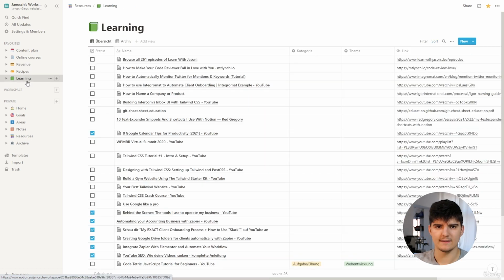Next up, we have my learning database. This is again really simple because I don't have the time to maintain a lot of database properties and all that kind of stuff. So it's basically just what I want to learn and then whether I've gotten the time to take a look at it or not. That's how I manage all the things that I learn: keep it simple and keep everything going smoothly.